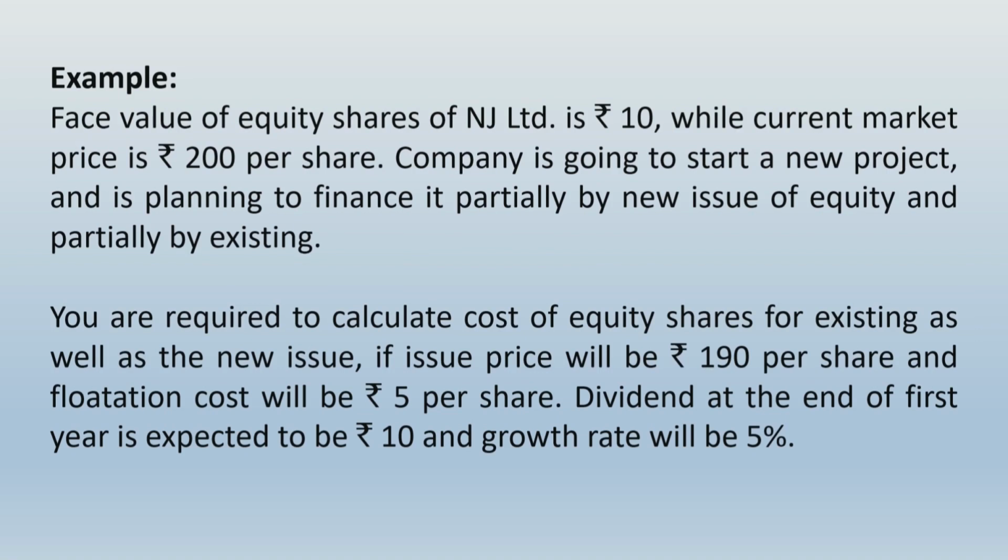So friends, if you have focused on the example that I have given, it was exactly the same matter that I have conveyed to you. I have even given you hints that here you will be computing not a single but two different costs of equity, existing and the new one. When you are computing the cost of equity for existing equity, the denominator will be 200, and when you are taking the cost of equity for the new equity, the denominator will be 190 minus 5, that will be 185, and then dividend and growth rate is given to you, so you can easily work out everything that is needful.